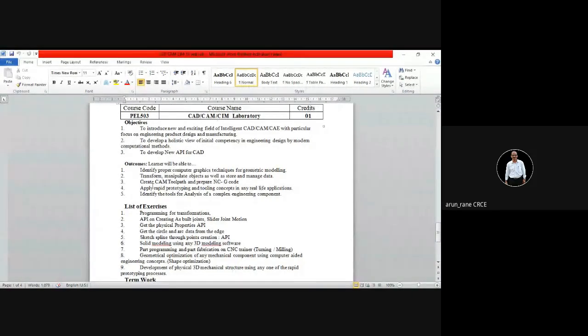So you have it. This syllabus is already published for you, because I was thinking about second year and first year. There the syllabus is revised, but here the syllabus is not revised. So you already have this course, so there is no need to take a screenshot of this. It is already there on the portal.